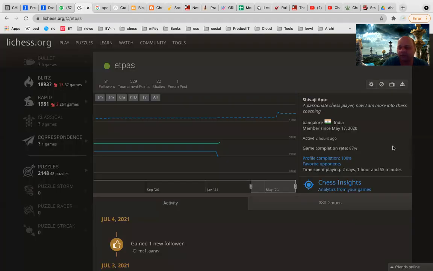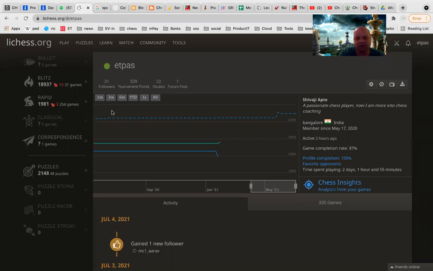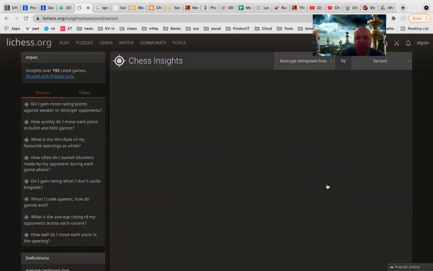Okay, so you can see the screen. Yeah, now it's much better. Right, you can see the screen. See, when you go to your profile, it will show you how your rating has moved over the period, etc. And there at the right side, can you see this chess insights? So this is what you have to click on, chess insights.